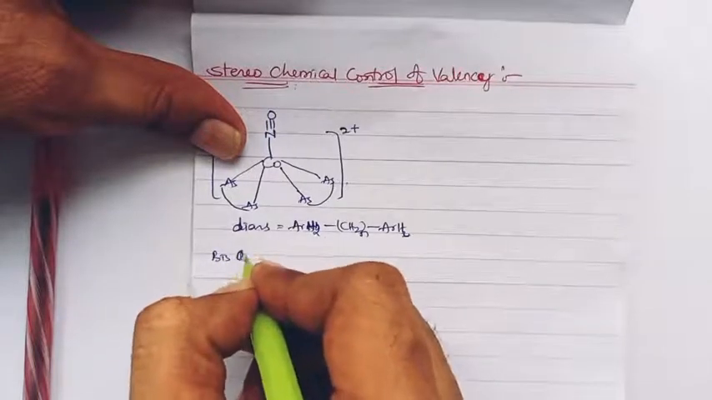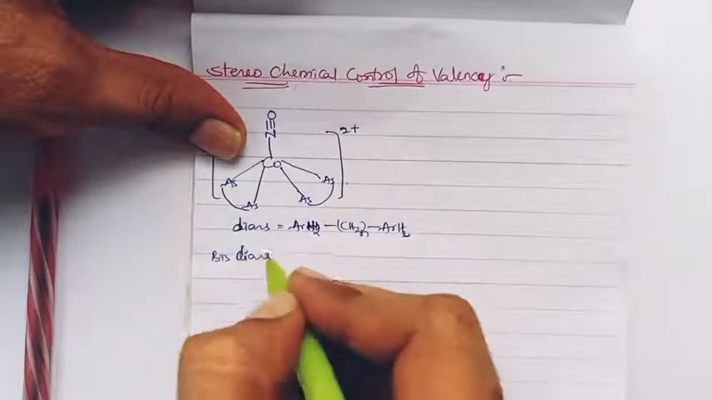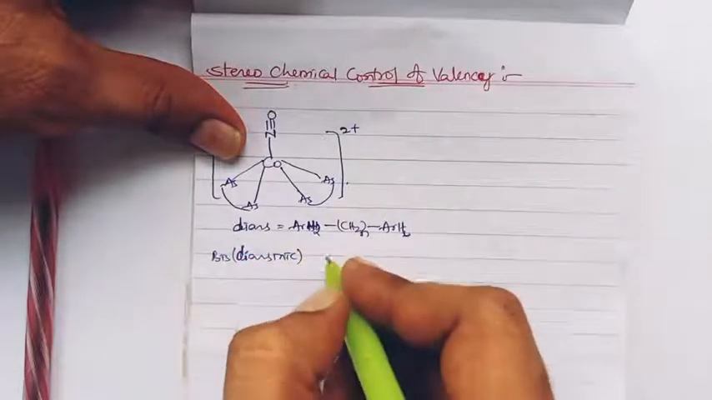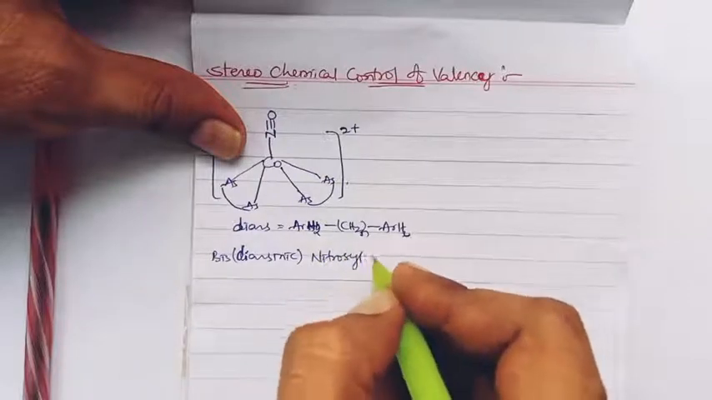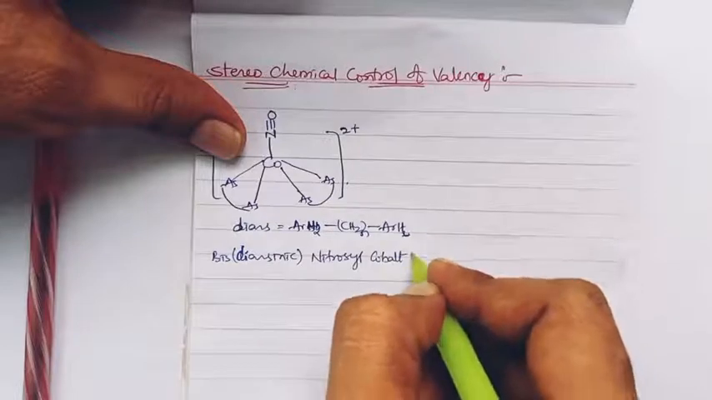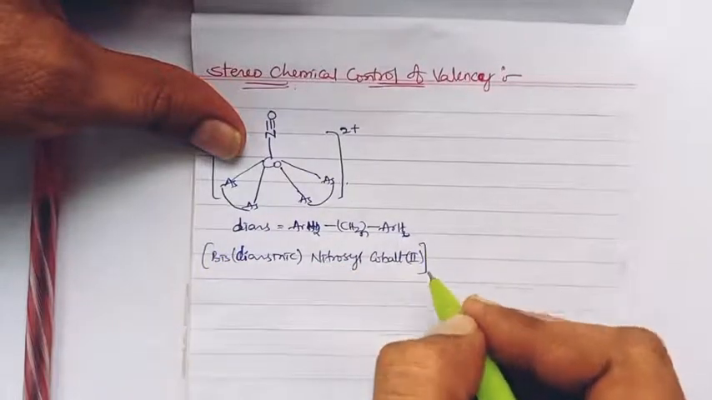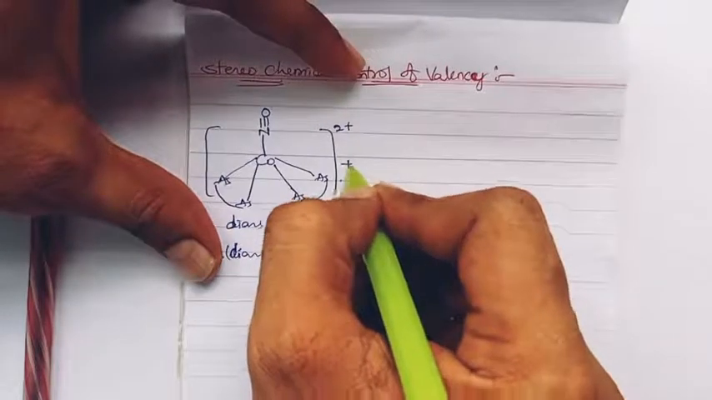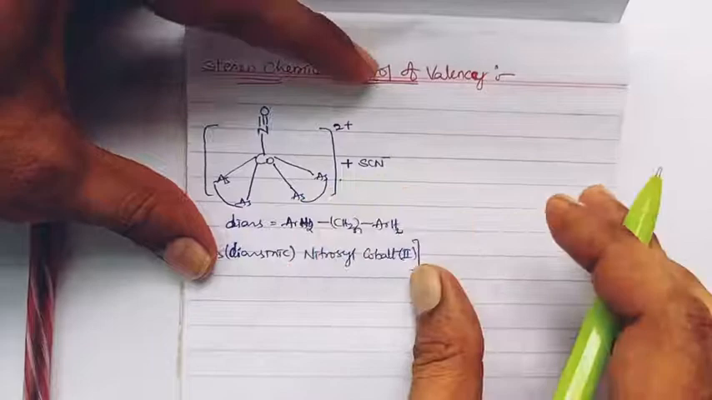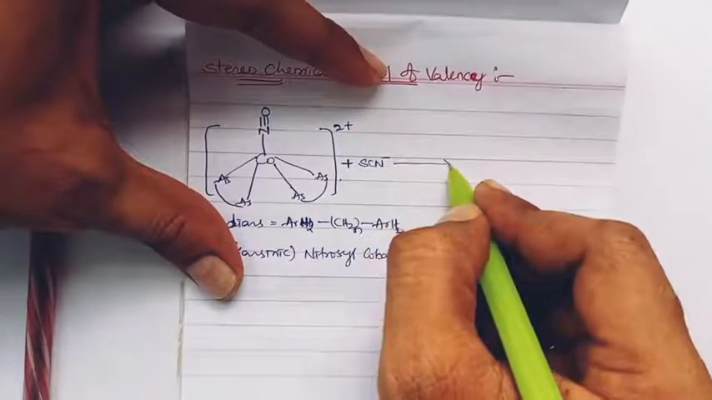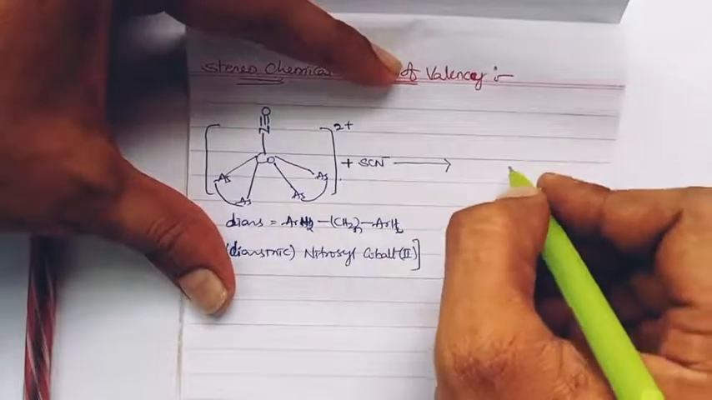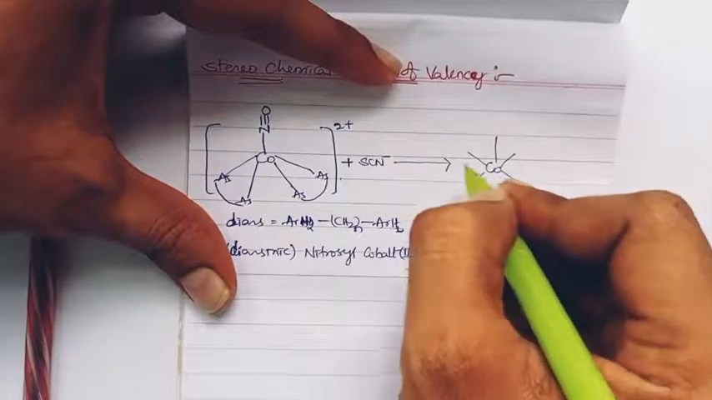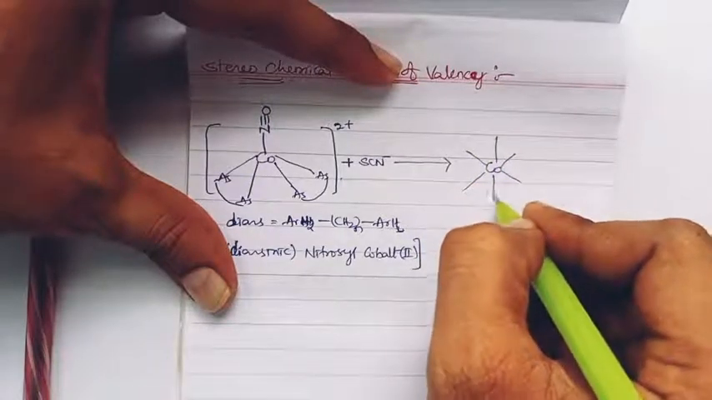So the complex is bis-diars nitrosyl cobalt 2 ion, right? When this complex reacts with the thiocyanate ligand, the complex changes its structure from near square pyramidal to octahedral.